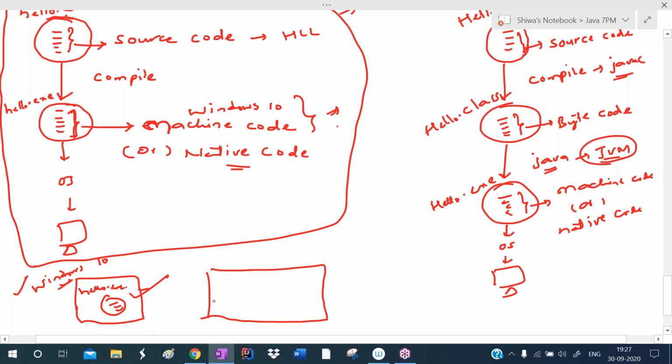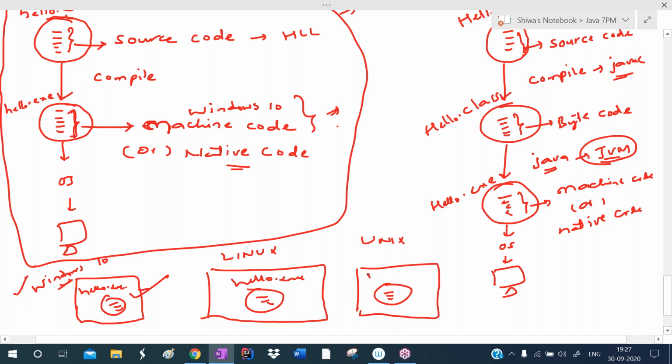For example, here is another system which has the Linux operating system, and another system which has the Unix operating system. Now I want to run this hello.exe file in the Linux system and in the Unix system. Can we run it? No, because this hello.exe file has Windows 10 machine code, which cannot be understood by Linux or Unix. So you cannot run it in either.